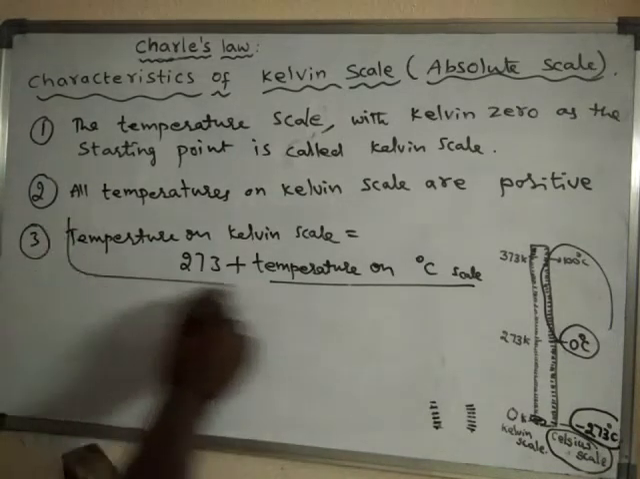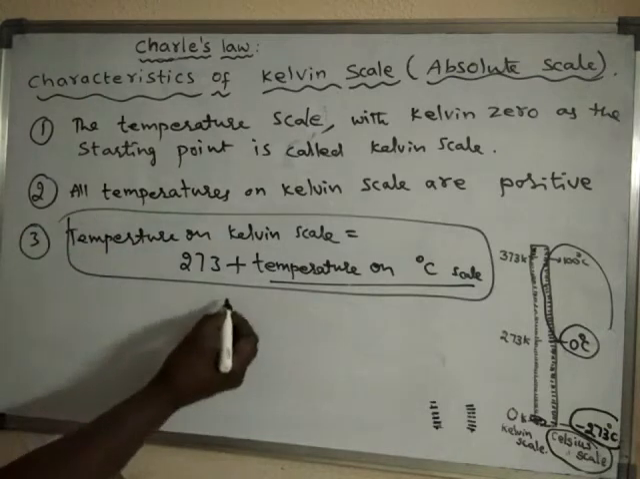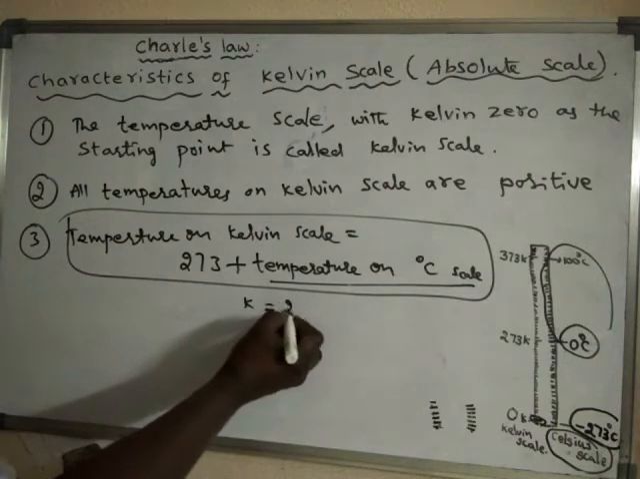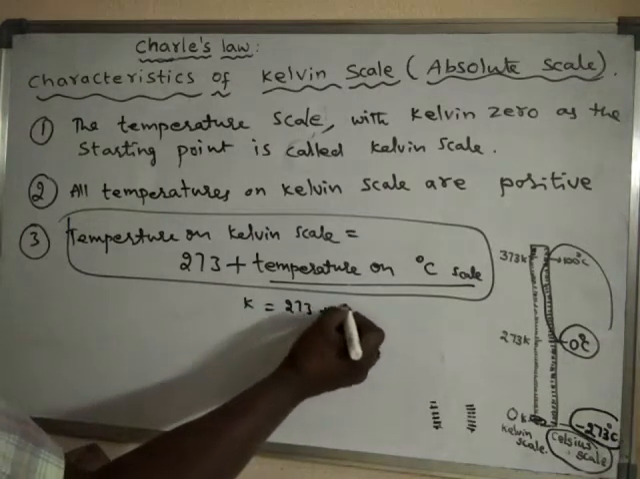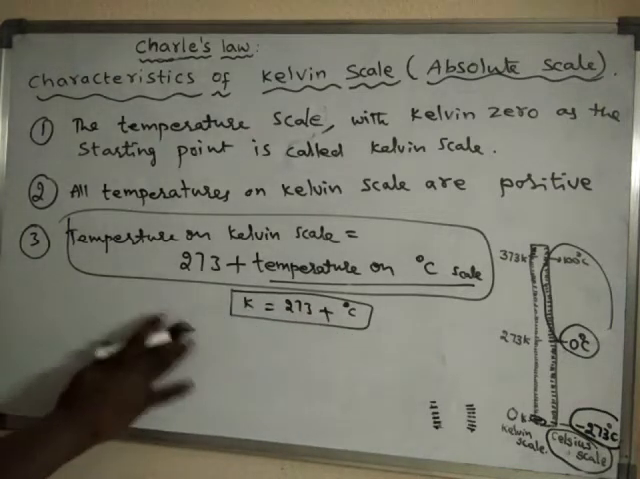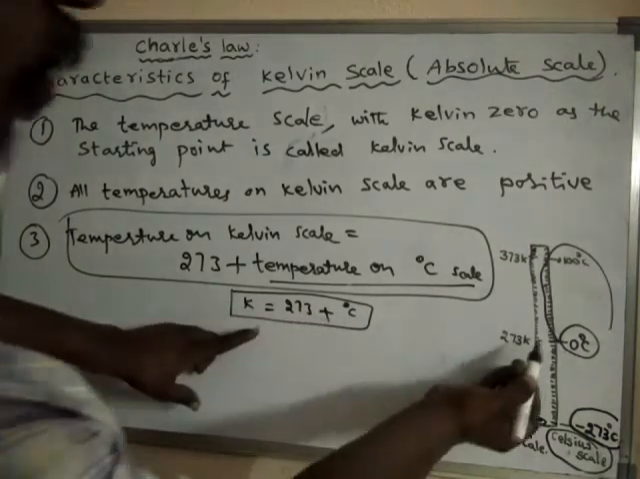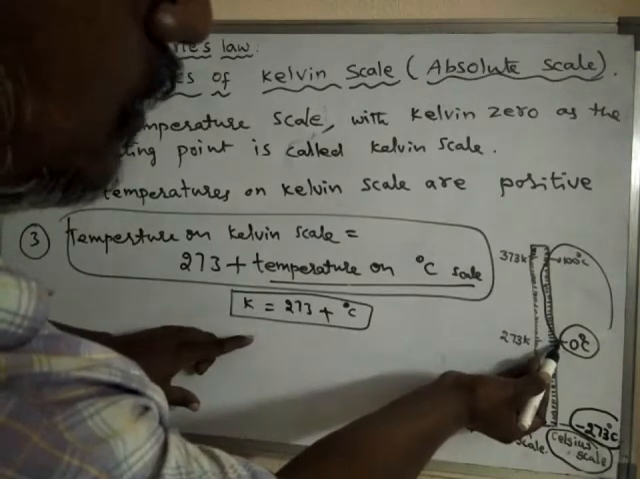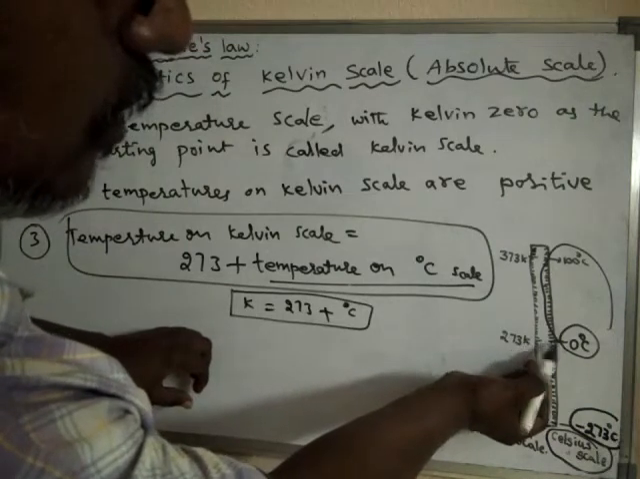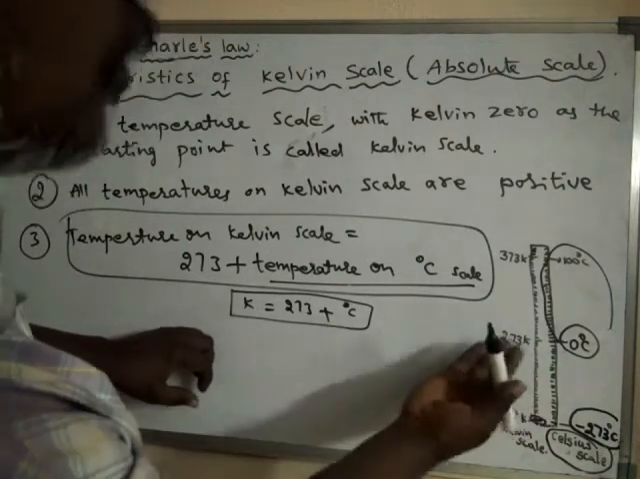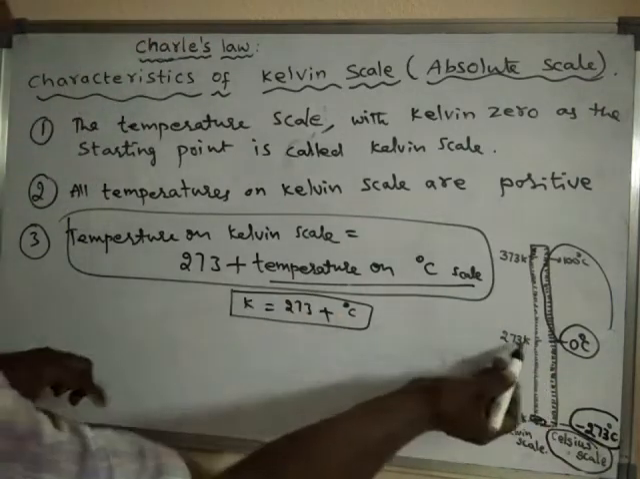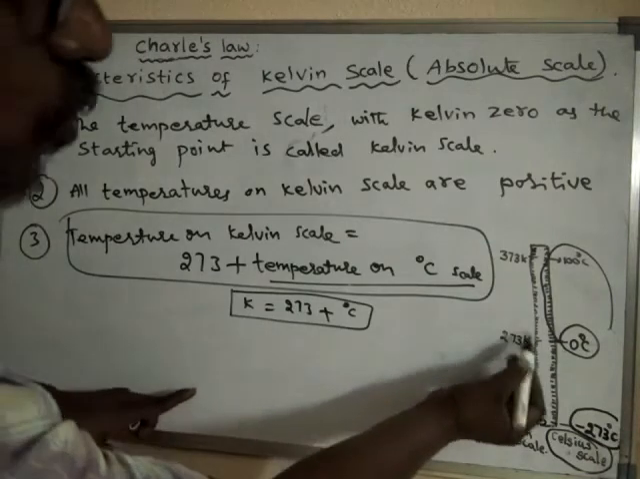So this is the formula actually. Kelvin temperature is equal to 273 plus degree centigrade temperature. Now if 0 degree centigrade is there, what is its Kelvin temperature? We will calculate. Actually it is 273, and we will verify whether it is correct or not. Let us assume we don't know this value.